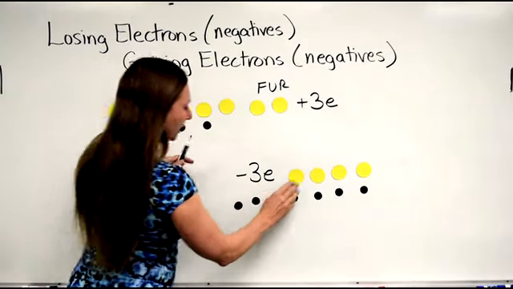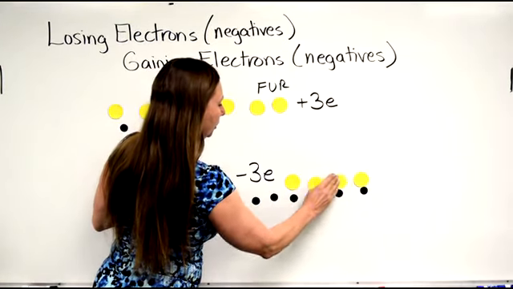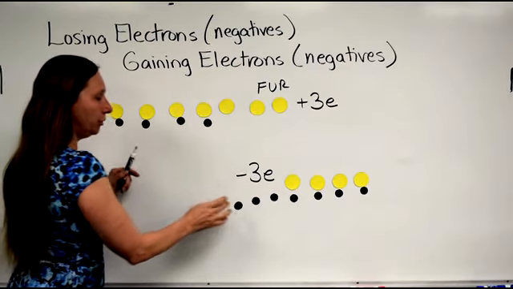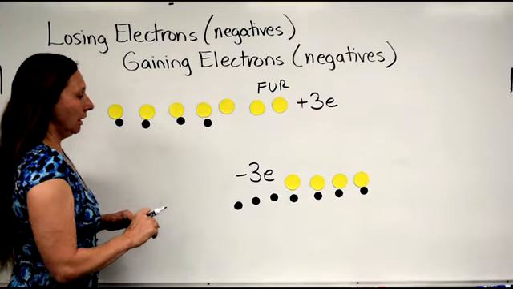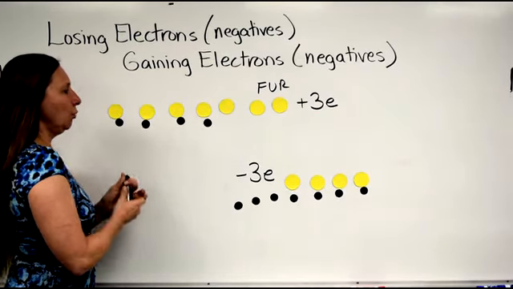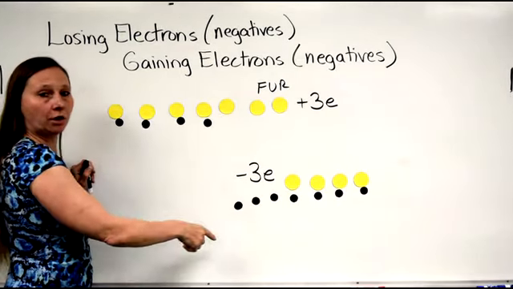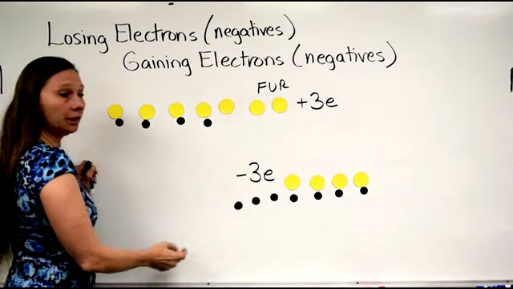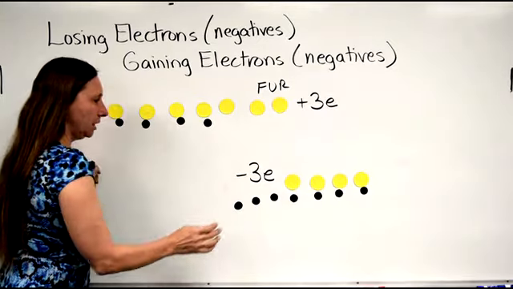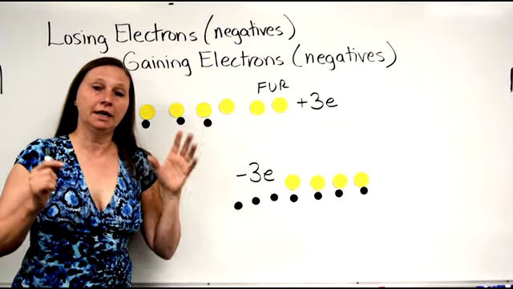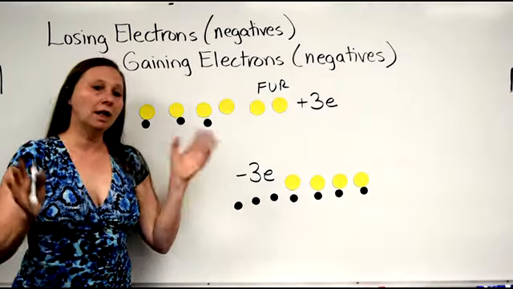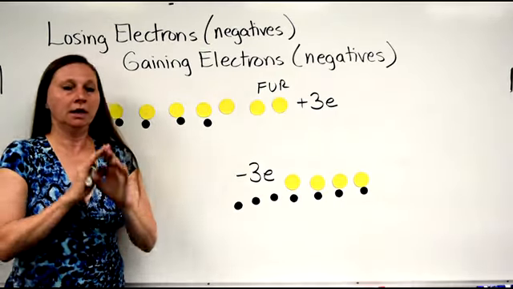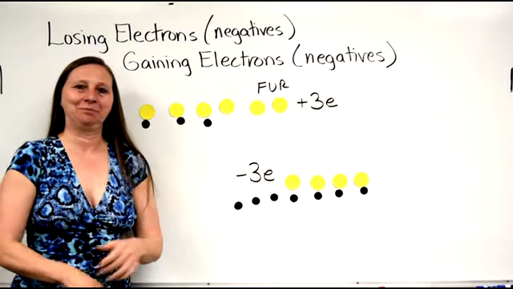This is neutral, this is neutral, this is neutral, this is neutral. We can forget about those. But it has 3 extra negatives. So you see that when the fur transfers electrons to the rod, the fur becomes positively charged, and the rod becomes negatively charged. And again, this all happens by electrons moving. Only electrons are moving.